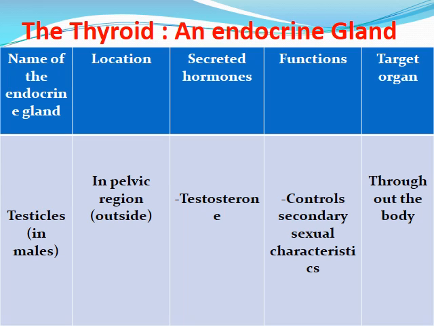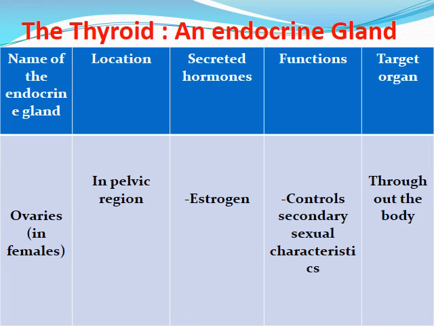Moving to the testicles, they are present only in males. They are located in the pelvic region, outside. The secreted hormone is testosterone, the male sex hormone. Functions: it controls secondary sexual characteristics, and it acts throughout the body.